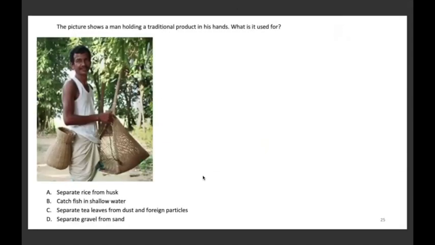The picture shows a man holding a traditional product in his hand. What is it used for? The options are separate rice from husk, catch fish in shallow water, separate tea leaves from dust and foreign particles, and separate gravel from sand. The correct answer here is option B, catch fish in shallow water. Okay.